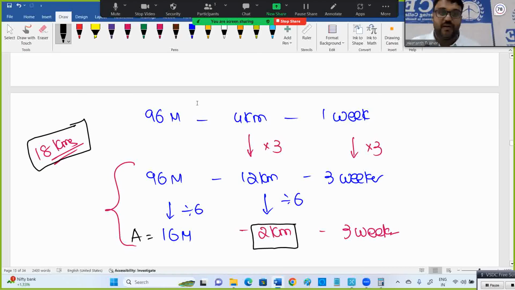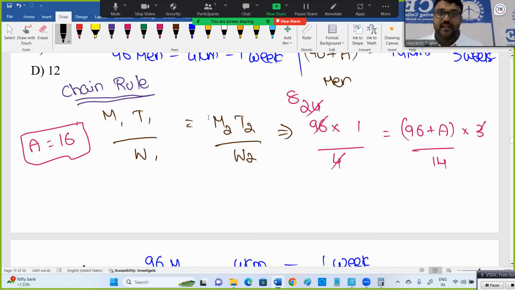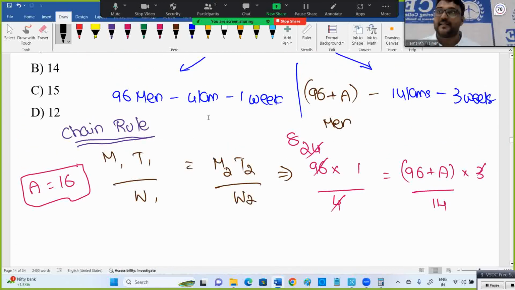So understand the concept. This is regarding how many additional men are required. The same question is there in the GATE exam also, with slight changes in the question. So a similar thing is there. Sir, why are you referring to the TCS GATE exam? GATE is conducted on the TCS test platform only. The platform you people are using for TCS NQT is the same platform used for the GATE exam also. It looks the same way.